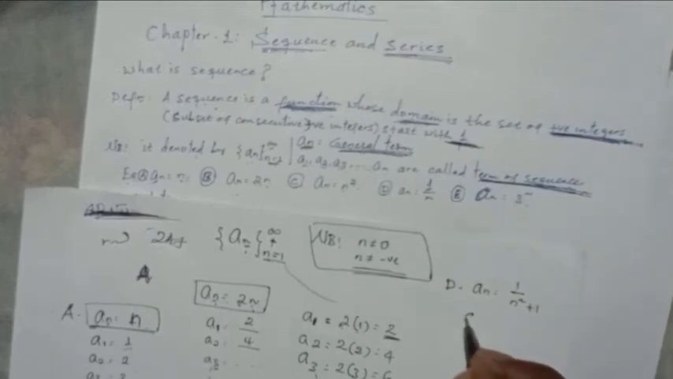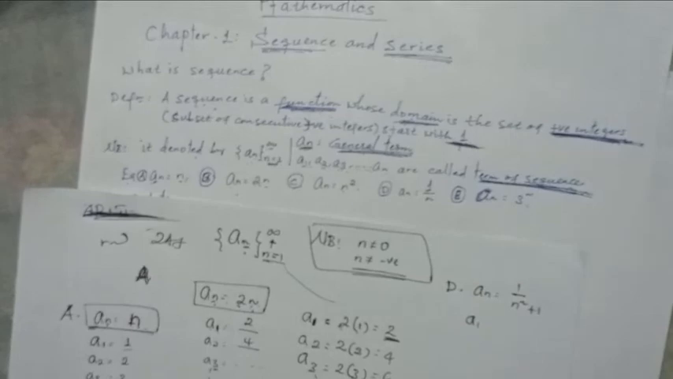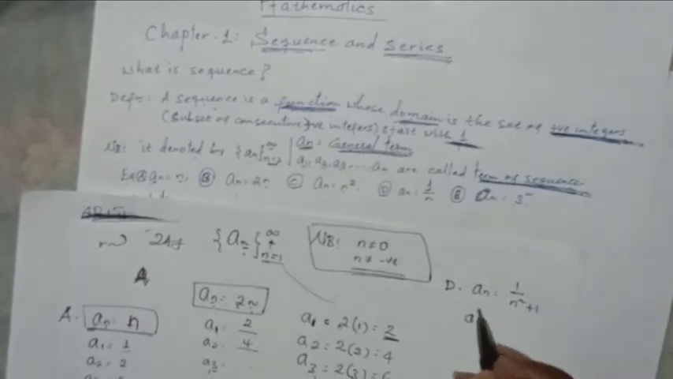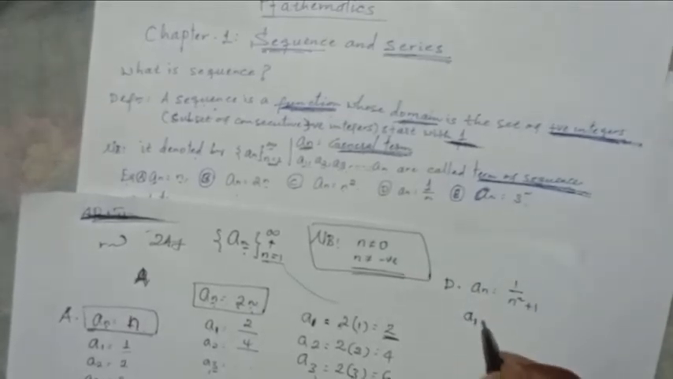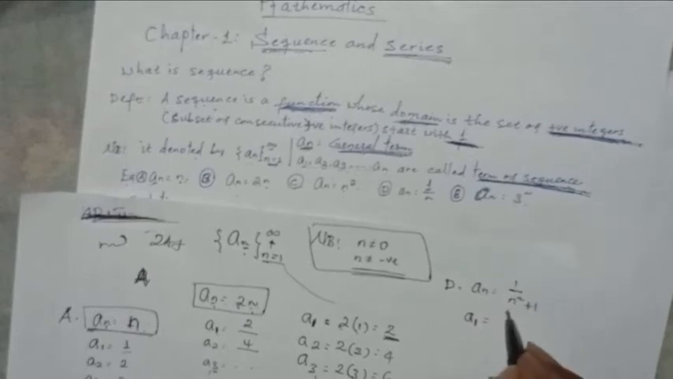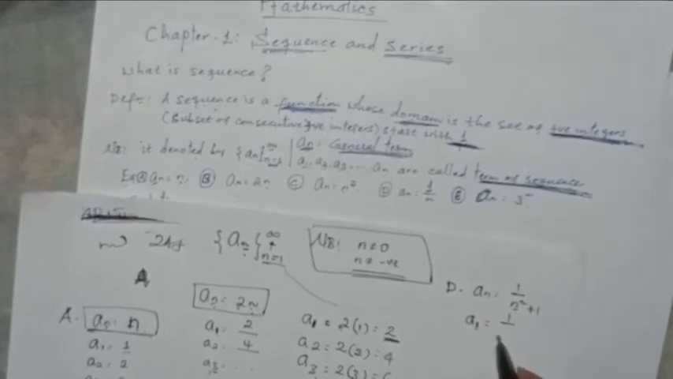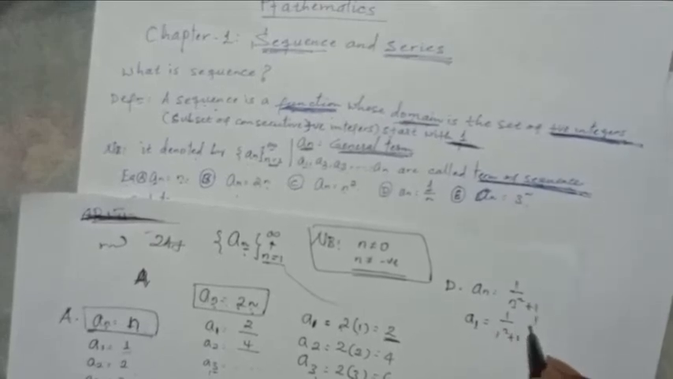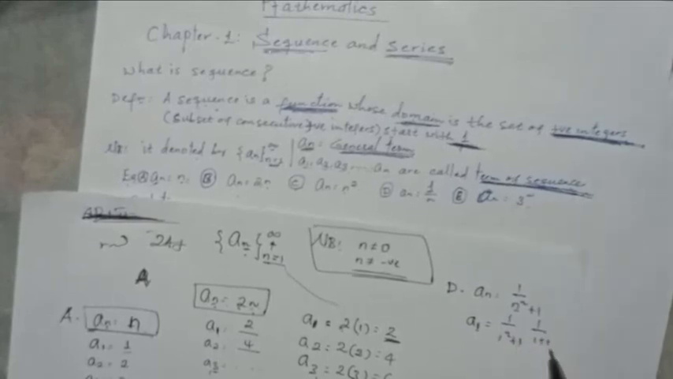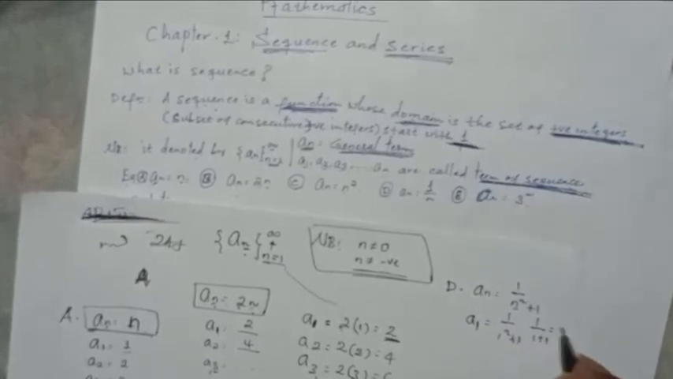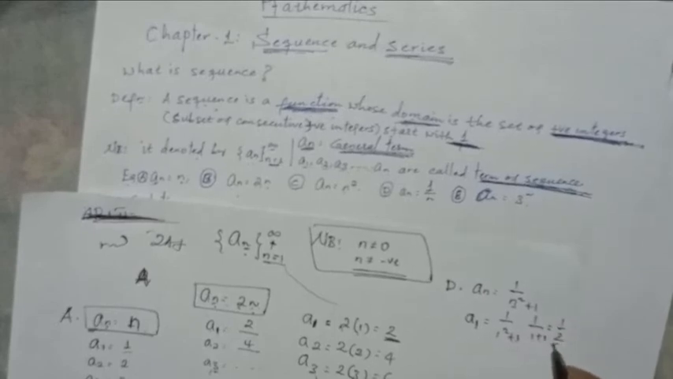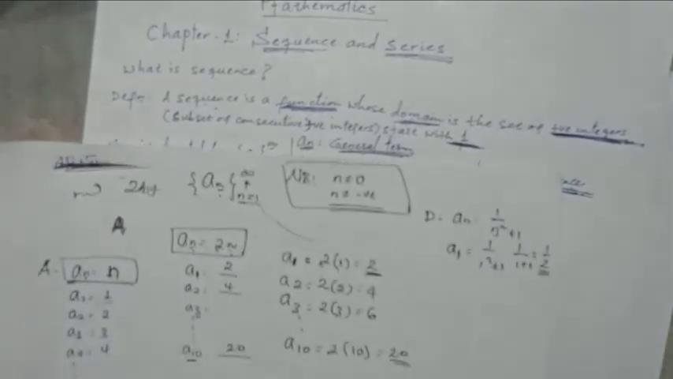If value of n is 1, how to find a1? So instead of all values of n, we put what? 1 equals to 1 is constant, 1 over, instead of this n, we have a what? 1. 1 square plus 1. So 1 over 1 square means 1 plus 1. 1 over 1 plus 1 is 2. So the value of A1 is 2.